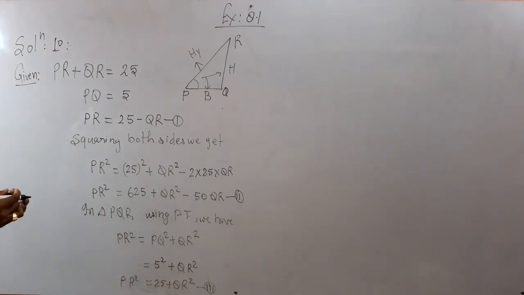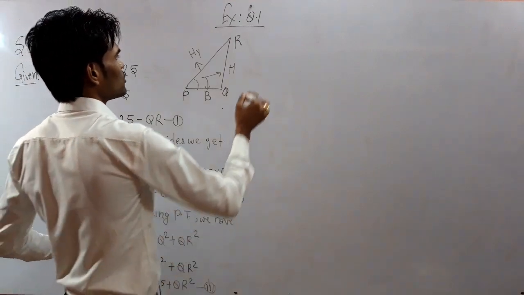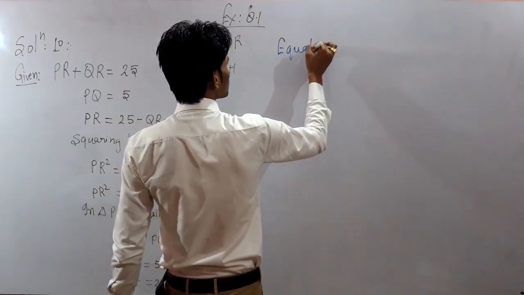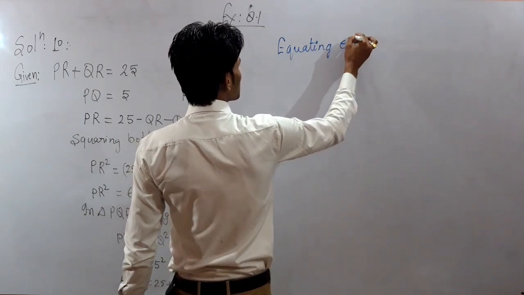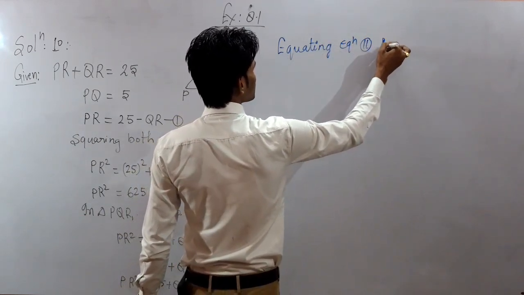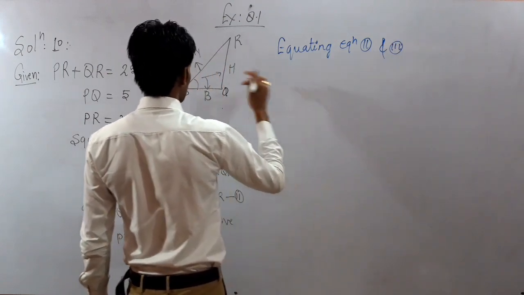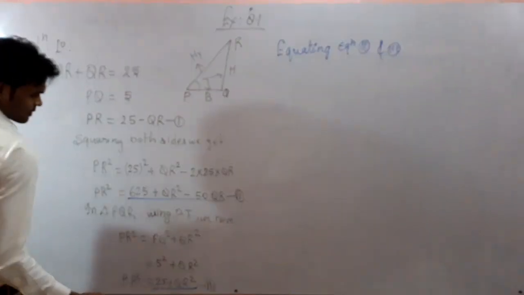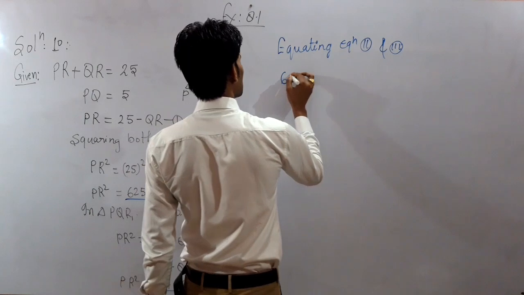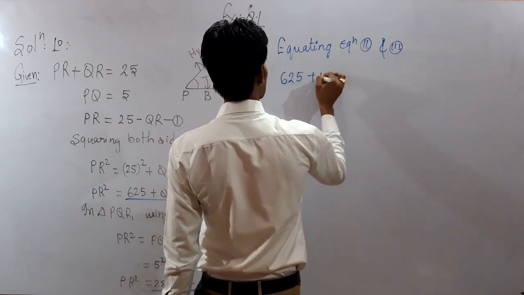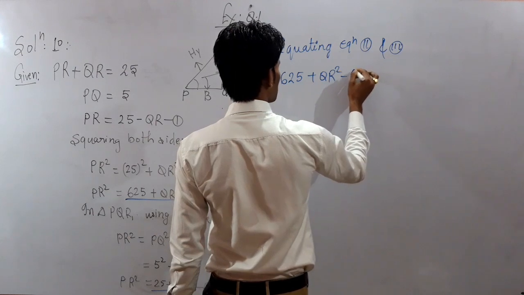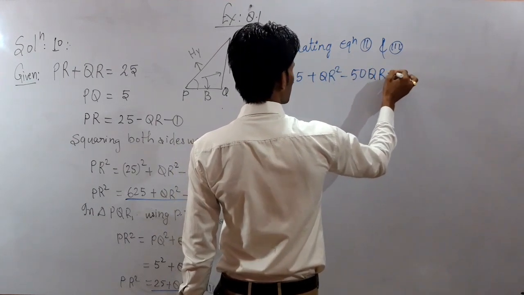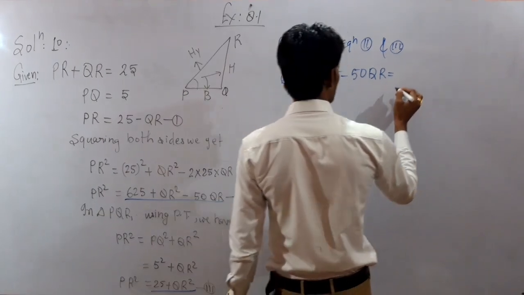So equating equation number 2nd and 3rd, PR square is equal to this and PR square is equal to this. So it will become 625 plus QR square minus 50 QR is equal to 25 plus QR square.